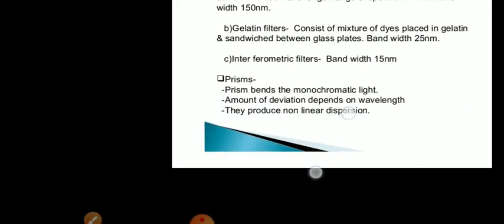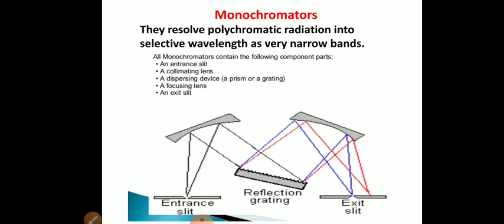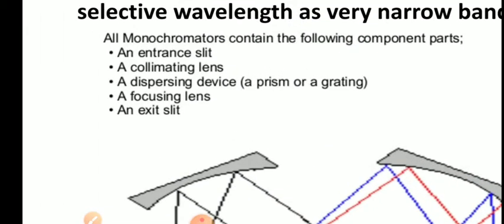The other types of monochromators are prisms and diffraction gratings. Let us discuss now. A monochromator is generally used in a spectrophotometer, and it consists of the following component parts. The dispersion device splits polychromatic light into component wavelengths.